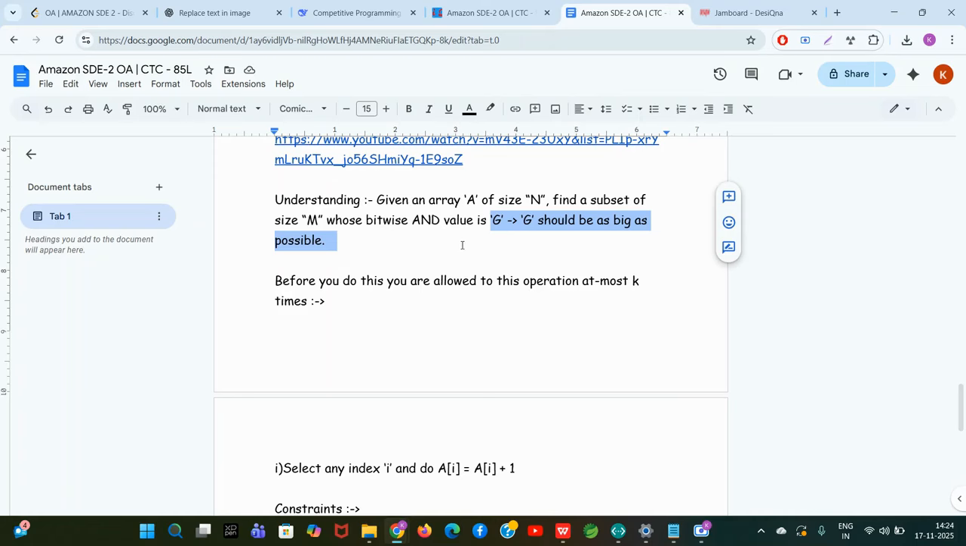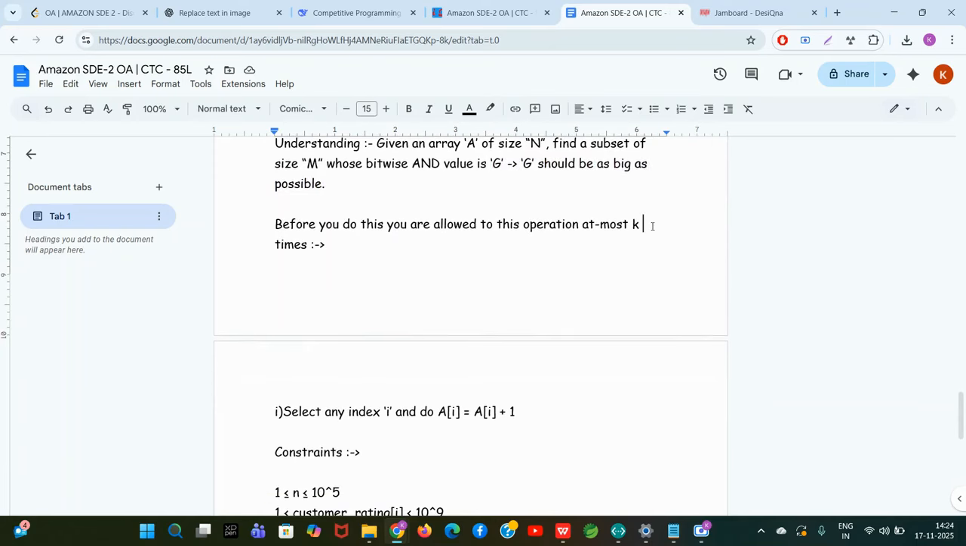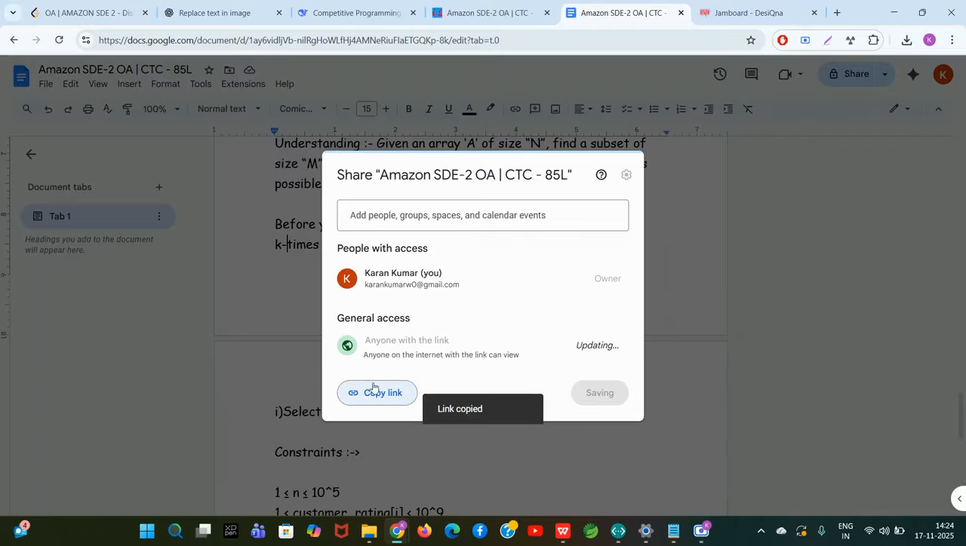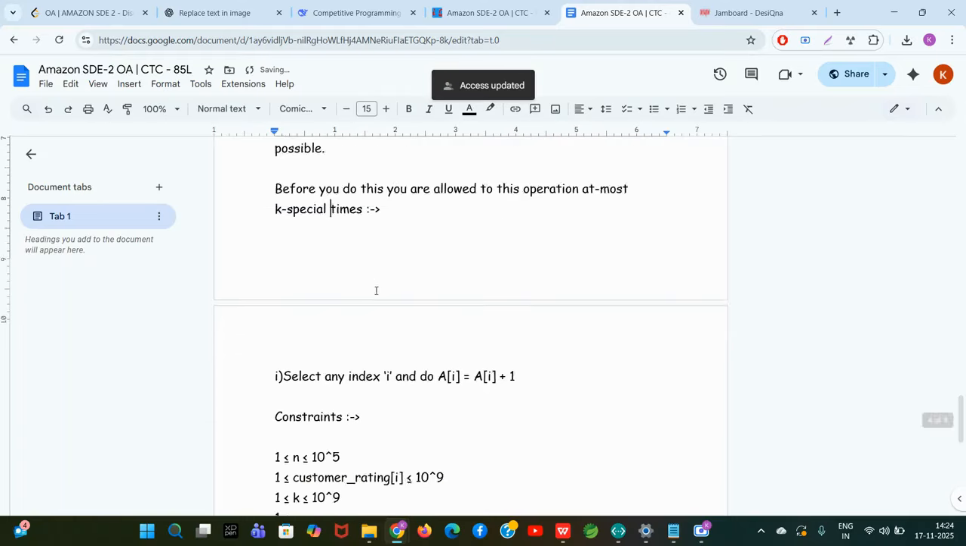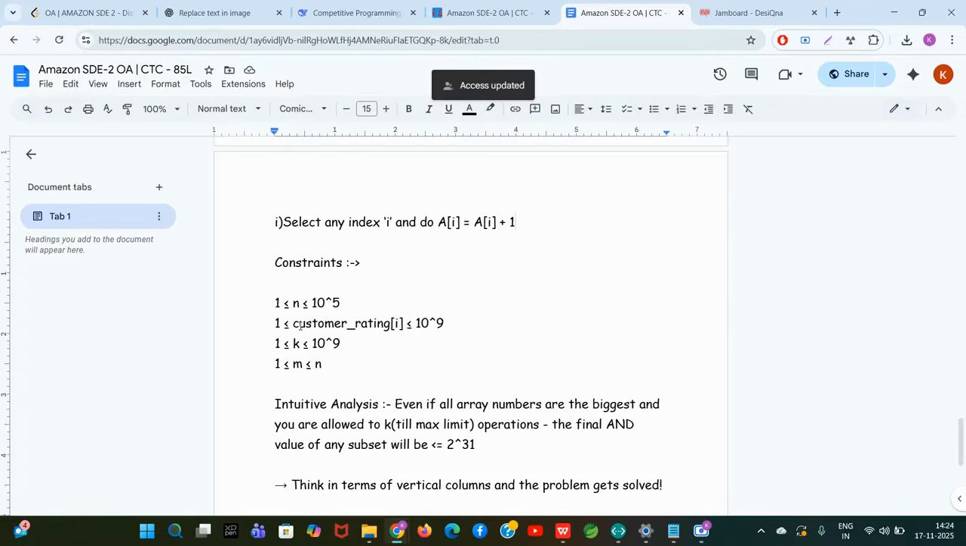Before doing this, the complication is that you are allowed to do at most k special operations. Just stay focused. In one operation, you can select any number in the array and increase it by one. That's it. The size of the array is up to 10^5. Customer rating can be up to 10^9. K will be from 1 to 10^9, and m, the size of the subset which you have to select, will always be less than or equal to n and greater than or equal to 1.